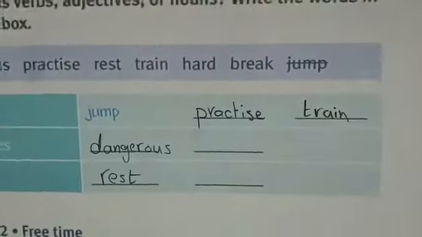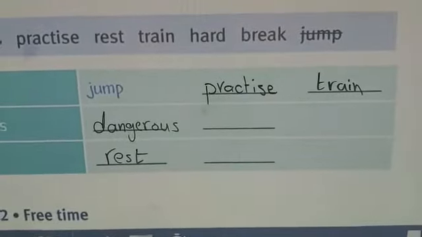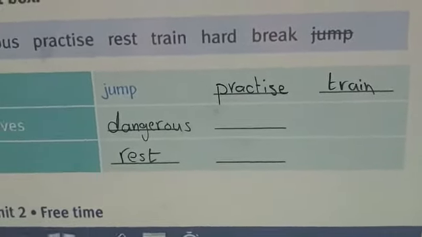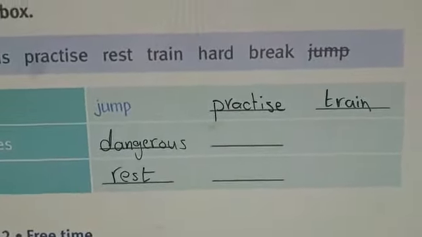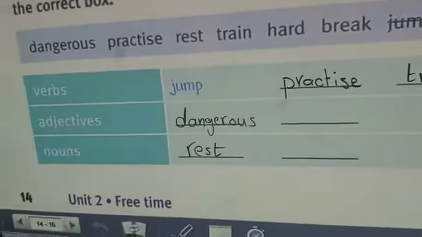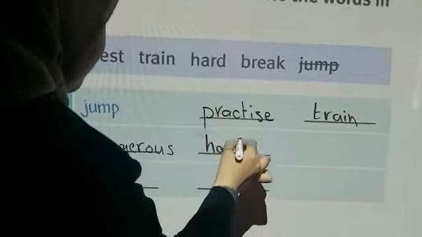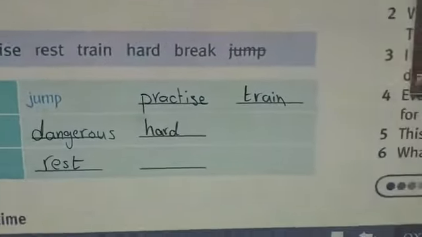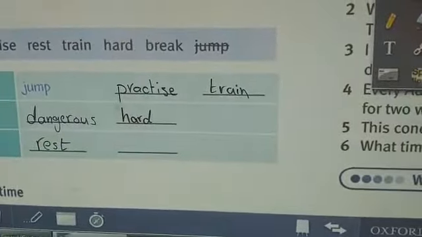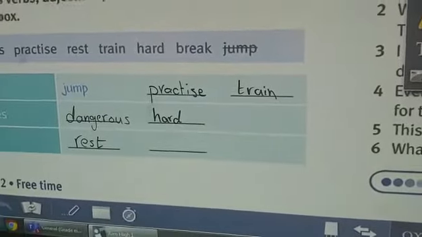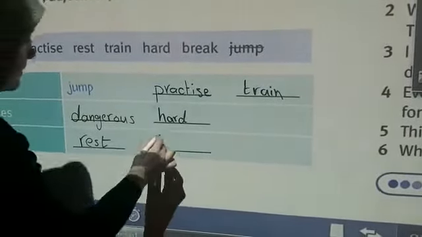Now look at hard. Hard, when I say something, this is hard, that I describe this word with hardness. So it is adjective. Hard is adjective. Now the last one, which is break. So it is noun. Break is a noun.